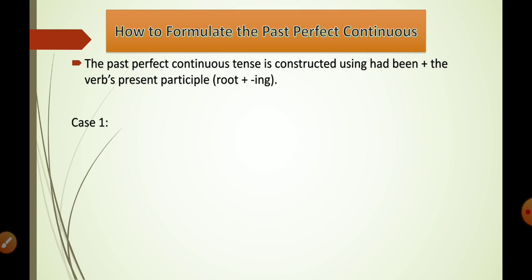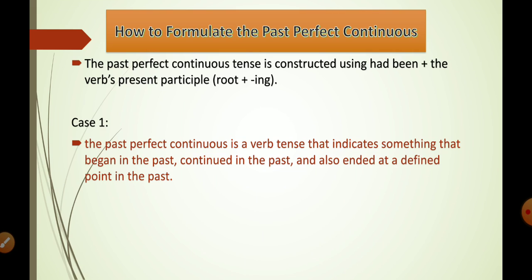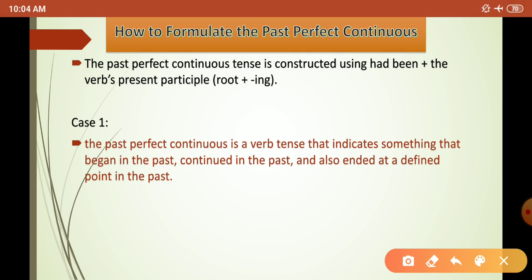Here is a case to use the past perfect continuous tense. The past perfect continuous is a verb tense that indicates something that began in the past, continued in the past, and also ended at a defined point in the past. I hope I have explained this previously and you have understood. When a particular action starts in the past, continues in the past, and then ends also in the past, we will use the past perfect continuous tense.